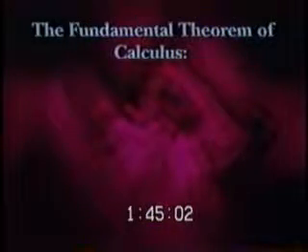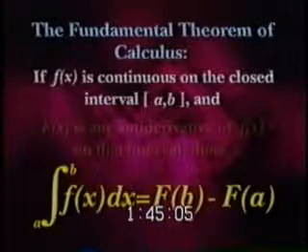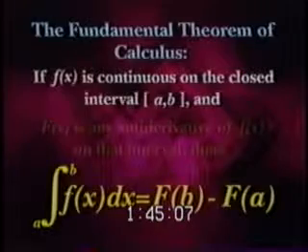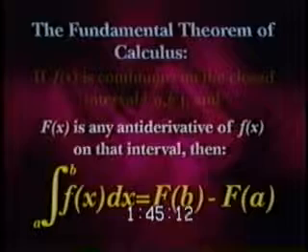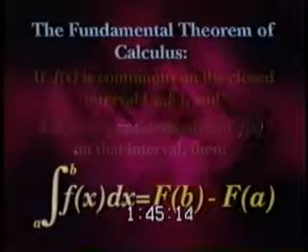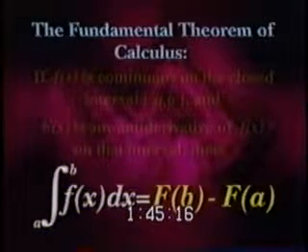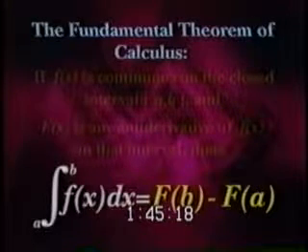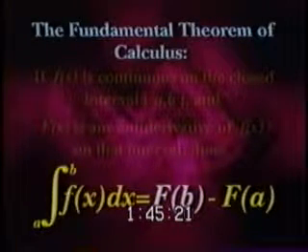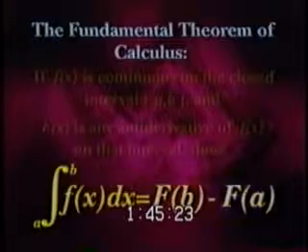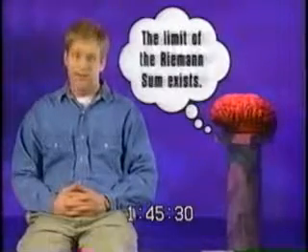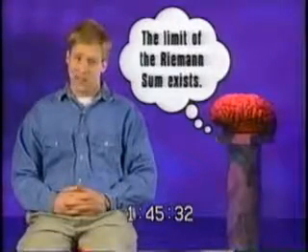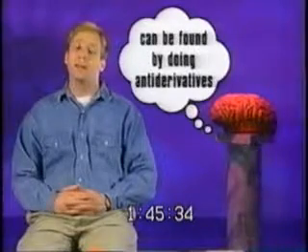The fundamental theorem of calculus says that if f of x is continuous on the closed interval ab, and capital F of x is any antiderivative of f of x on that interval, then the integral from a to b of f of x is just the antiderivative evaluated at x equals b minus the antiderivative evaluated at x equals a. The fundamental theorem says that if the function f of x is continuous, then the limit of that messy Riemann sum exists, and that limit can be found by doing antiderivatives.